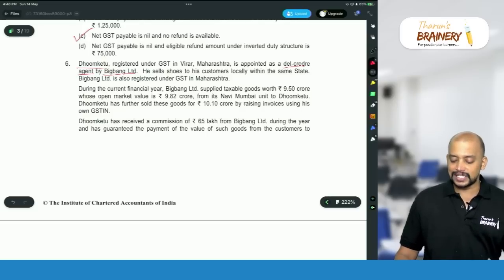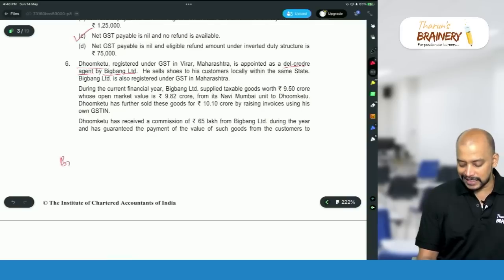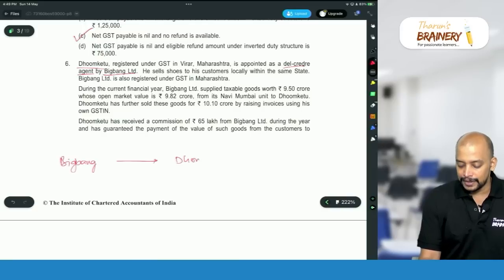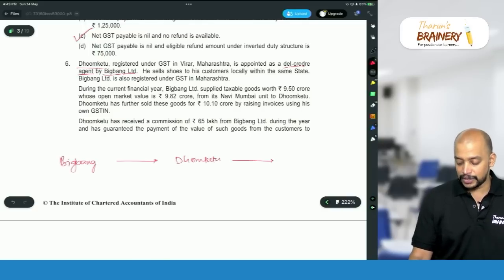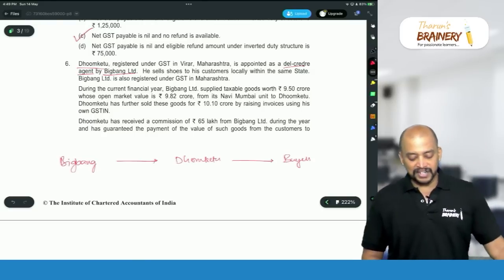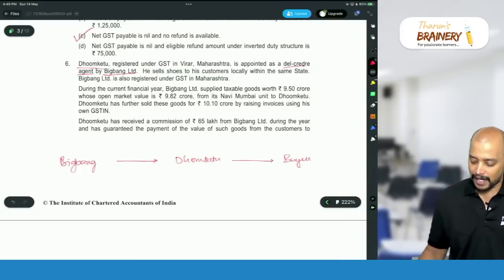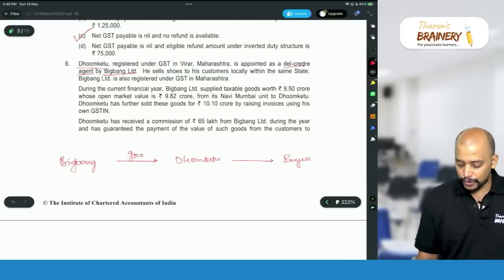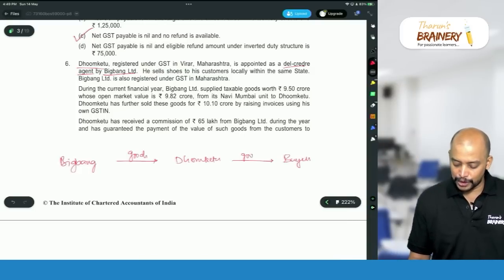He sells shoes to his customers locally within the same state. Big Bang Limited is also registered under GST in Maharashtra. So Big Bang is the principal and they are making supply of goods to their agent Dhumketu, and Dhumketu is making supply to their buyers. During the current financial year, Big Bang Limited supplied taxable goods to Dhumketu, and Dhumketu sold it to buyers.